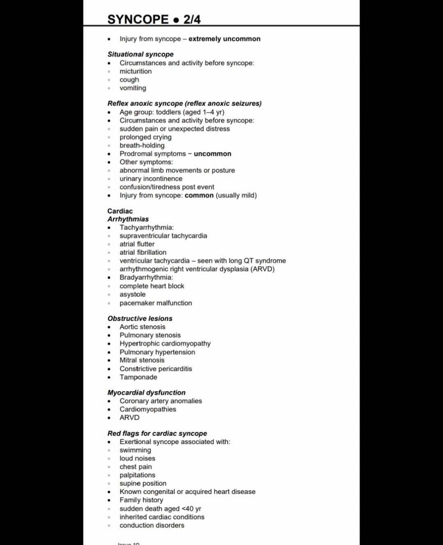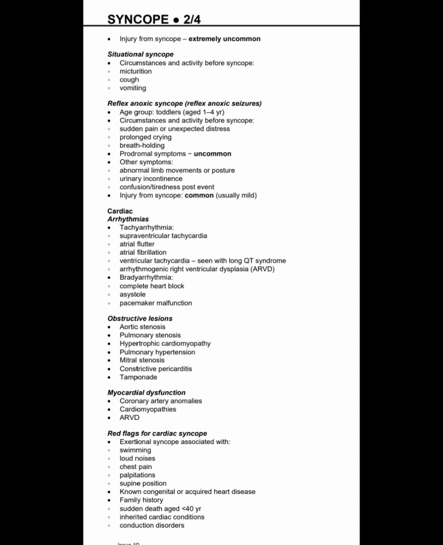Next, we are discussing reflex anoxic syncope, reflex anoxic seizures. The age group is toddlers, age 1 to 4 years. Circumstances and activity before syncope are sudden pain or unexpected distress, prolonged crying, breath holding. Prodromal symptoms are uncommon. Other symptoms include abnormal limb movements or posture, urinary incontinence, confusion or tiredness post-event. Injury from syncope is most common, usually mild.